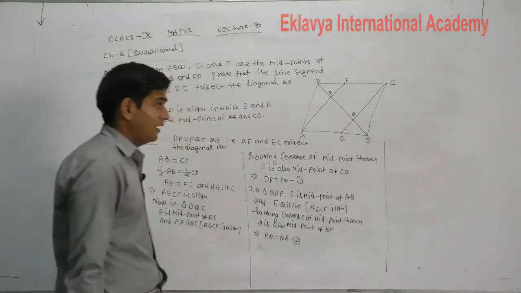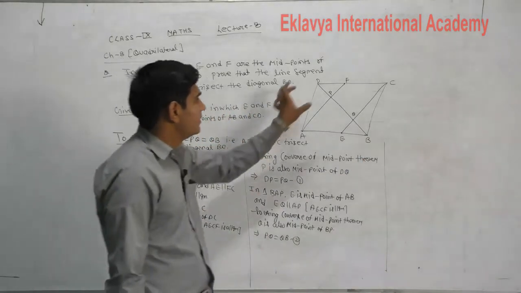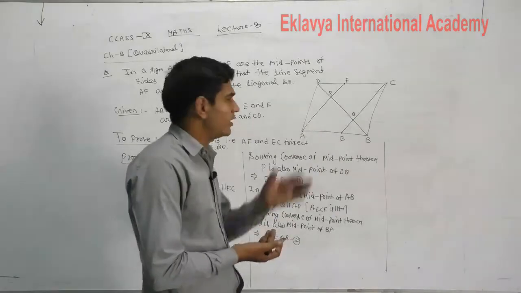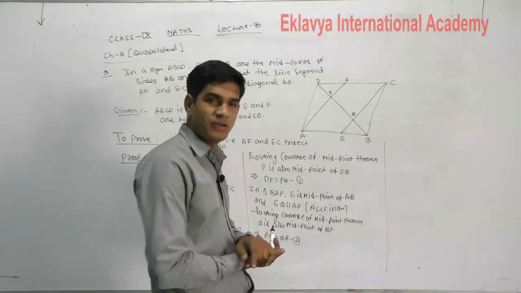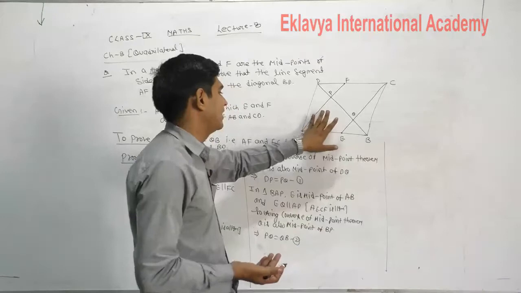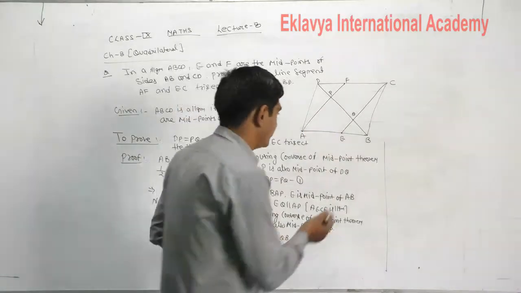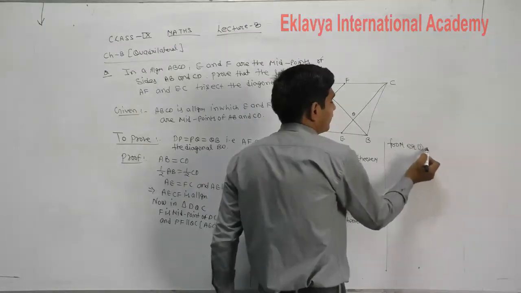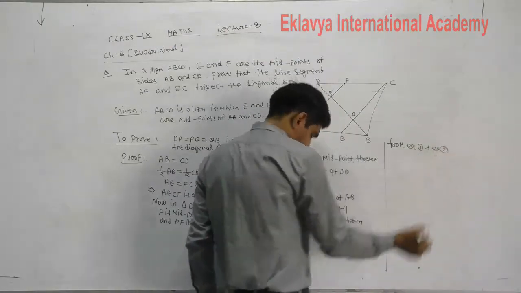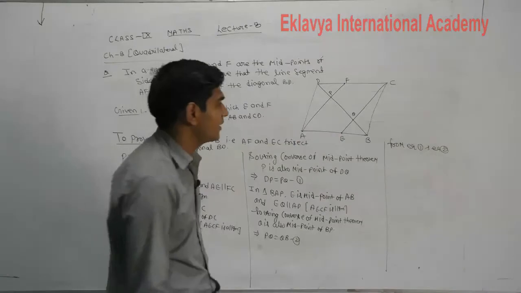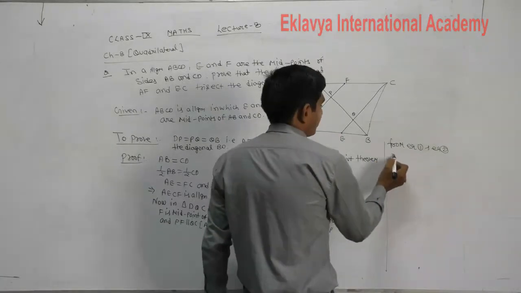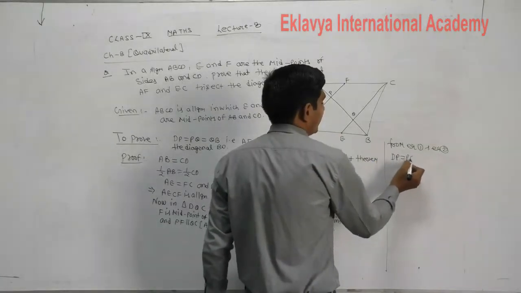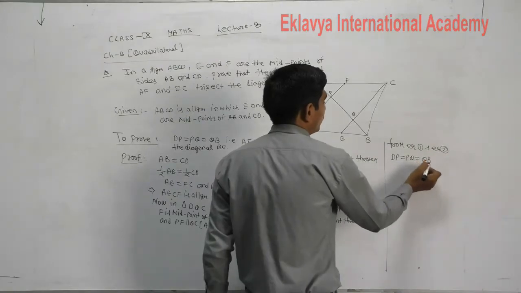Now in equation first DP is equal to PQ, DP किसके इक्वल है, PQ के इक्वल है. In equation second PQ is equal to QB. So from equation first and equation second, what we conclude here, DP is equal to PQ which is equal to QB.